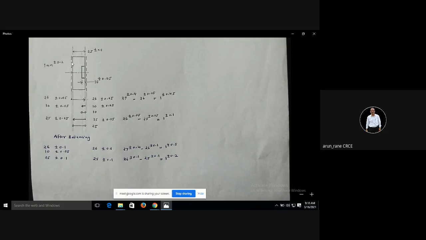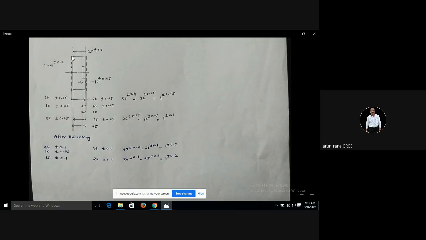Now the stock given on this face and on this face is 1 mm. And on this stock also we are giving tolerance of say plus minus 0.2. That means the maximum stock will be 1.2 and minimum stock will be 0.8. That is the meaning of 1 mm plus minus 0.2.